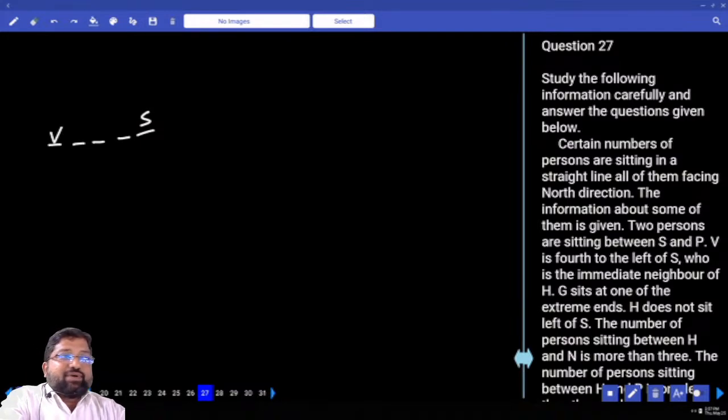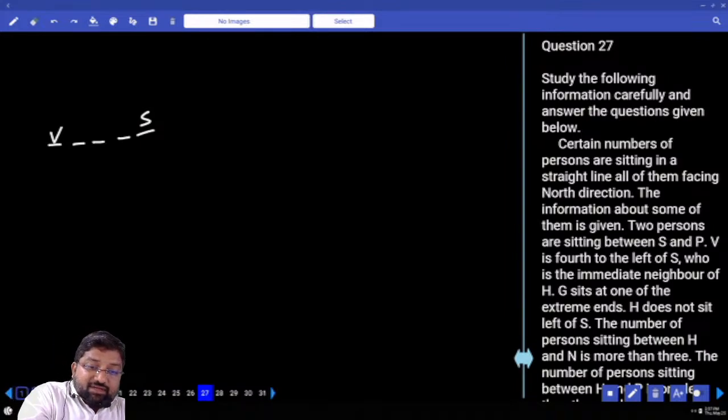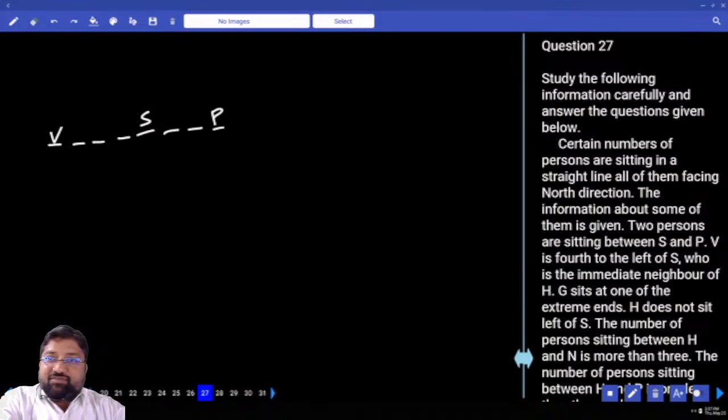Now tell me one point, shall I go for P to the left side or right side of S? Why right side? It covers more places. Always go with the possibility which covers more places as far as a question on a certain number of people is concerned. Every time will you get the answer? I am not sure. But most of the times, yes, you will get the answer.